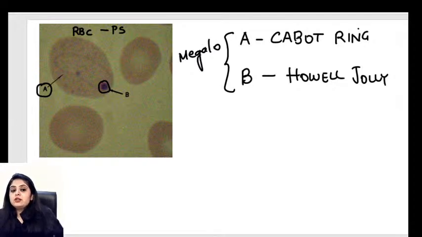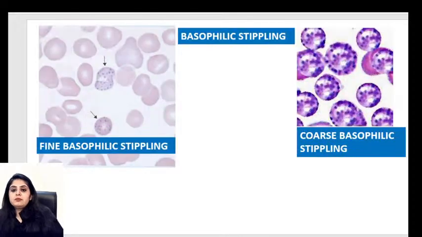Now, many of you had a query about what is basophilic stippling, and many of you keep asking me in different classes also, ma'am, what is basophilic stippling? Where do we see it? So let's analyze that also. That is also an inclusion only.